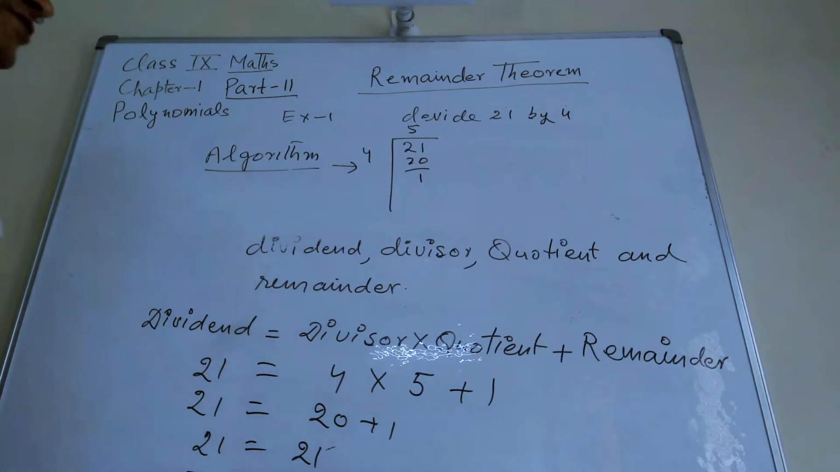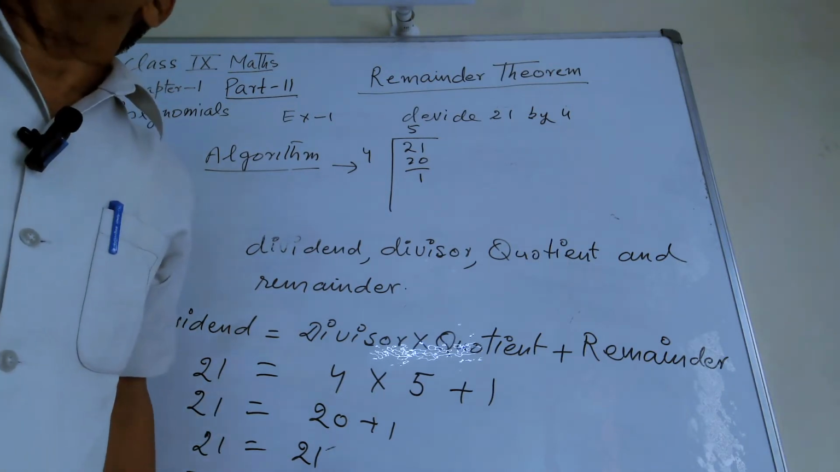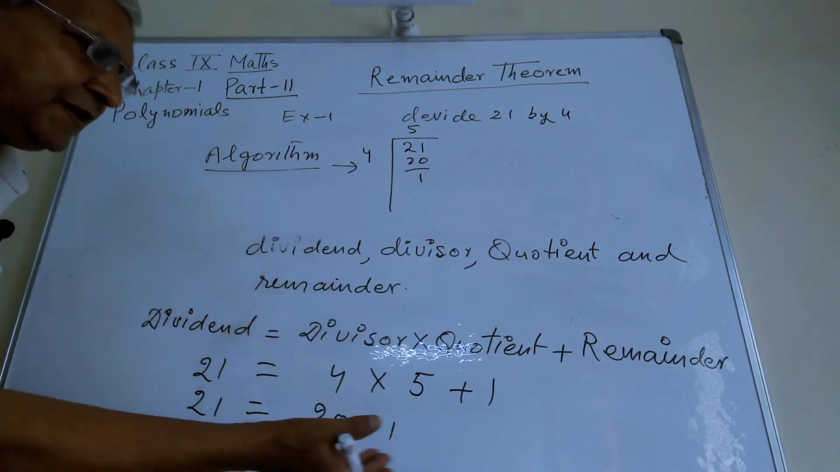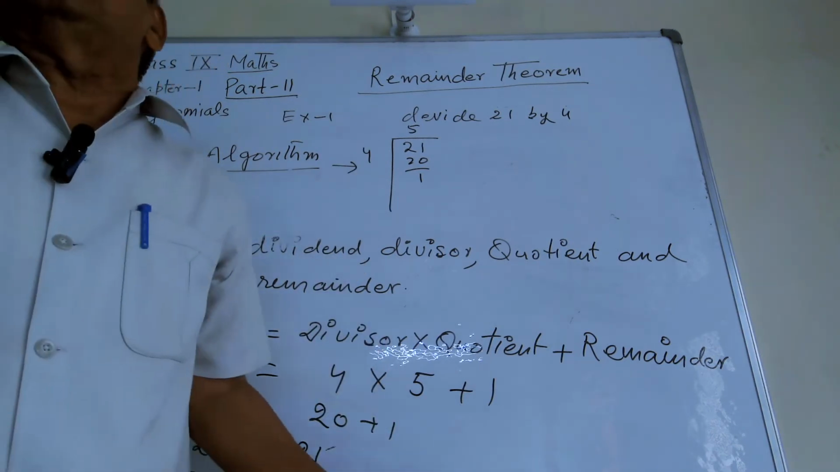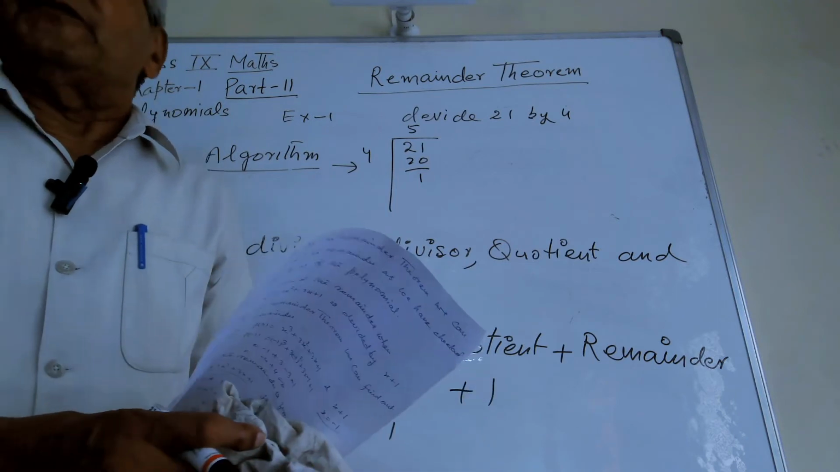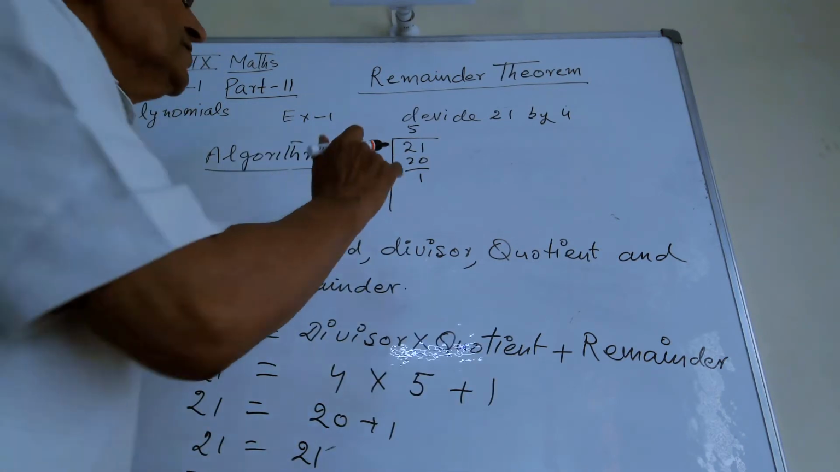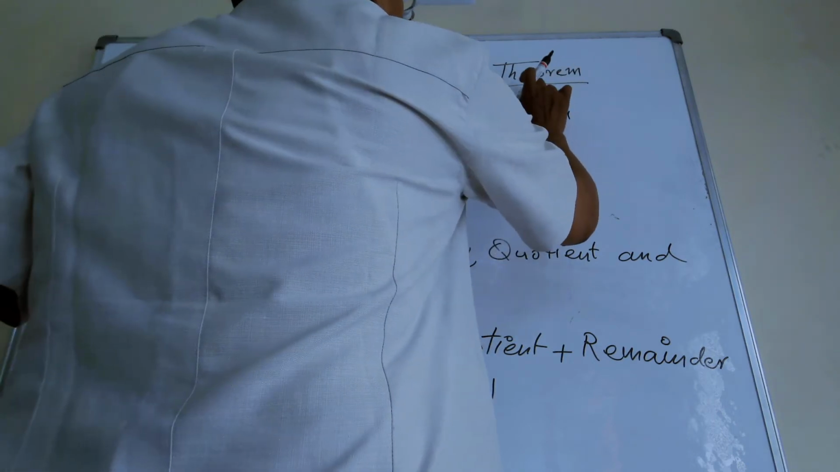So you can take so many examples of division. You know very well how to divide two numbers. You will get the four terms and apply this formula. You will get left hand side is equal to right hand side. But what is the remainder theorem here? In ninth class, this is important. Remainder theorem.